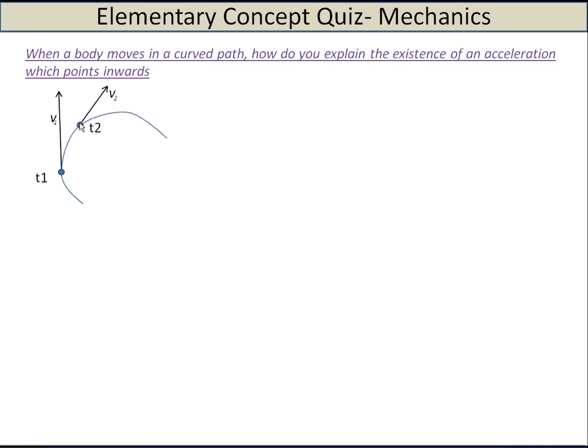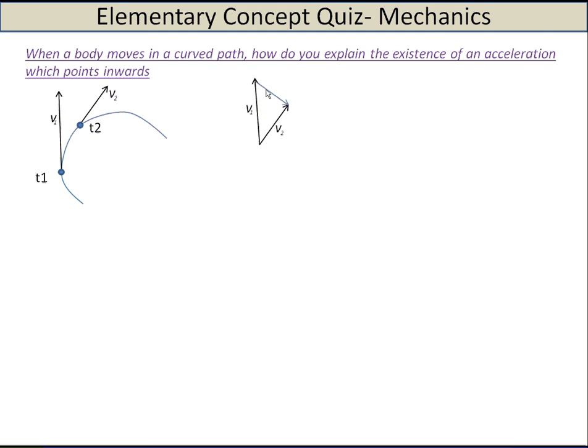So how do you explain acceleration? Acceleration is the rate of change of velocity. Since acceleration is a vector quantity and velocity is a vector quantity, the change is not only in the magnitude but there has also been a change in the direction.